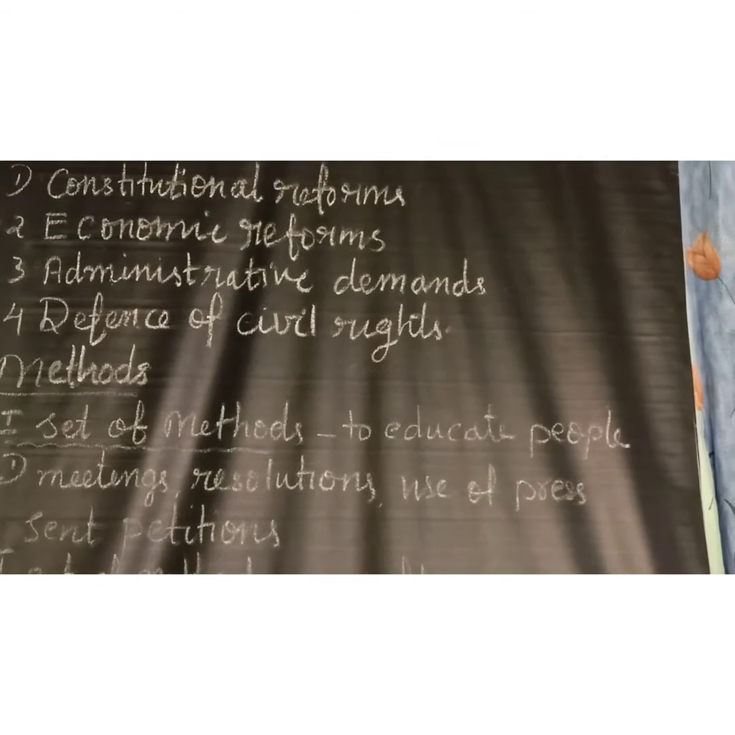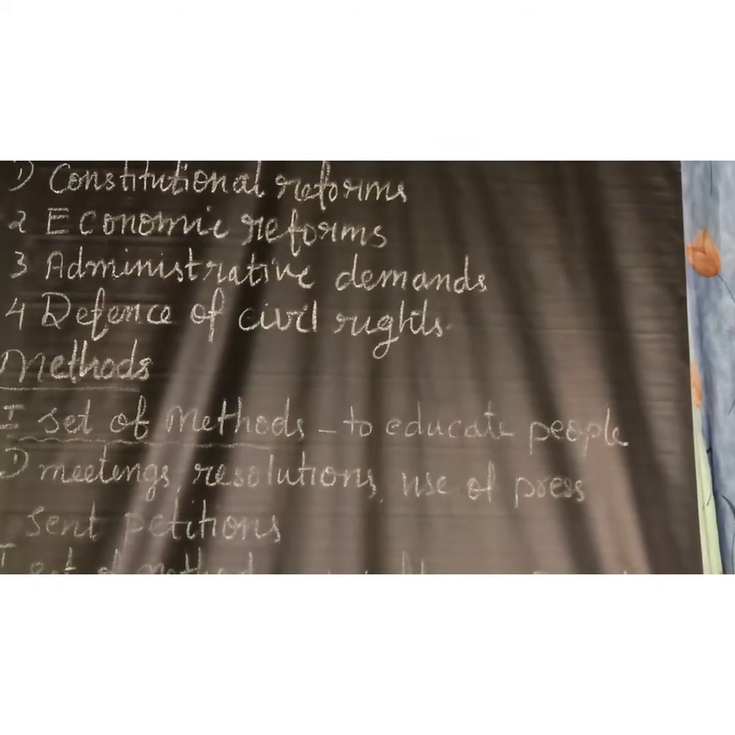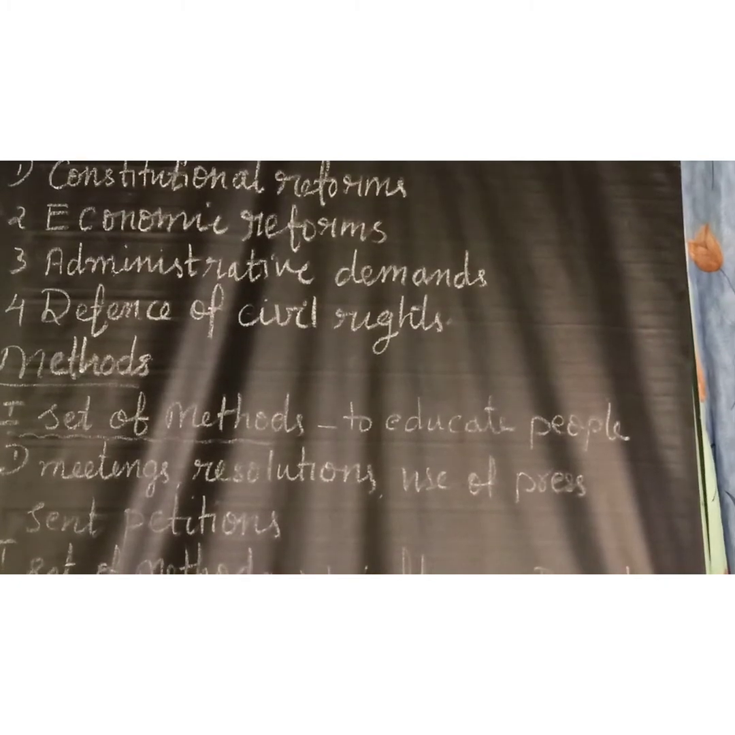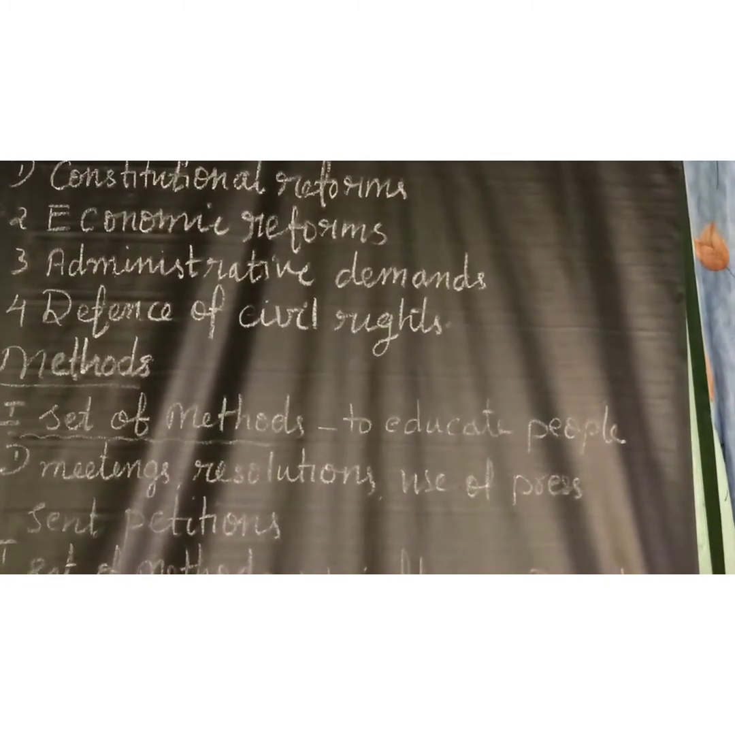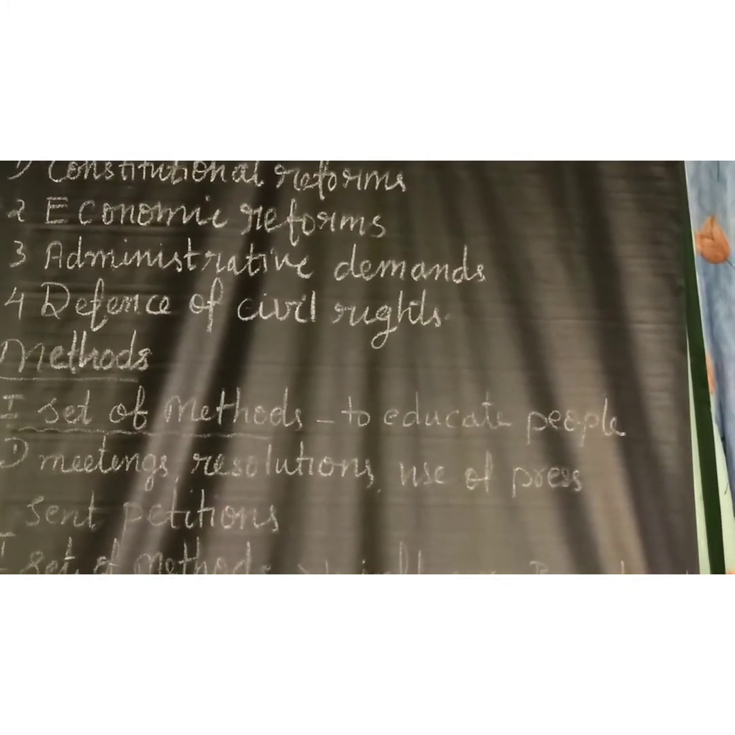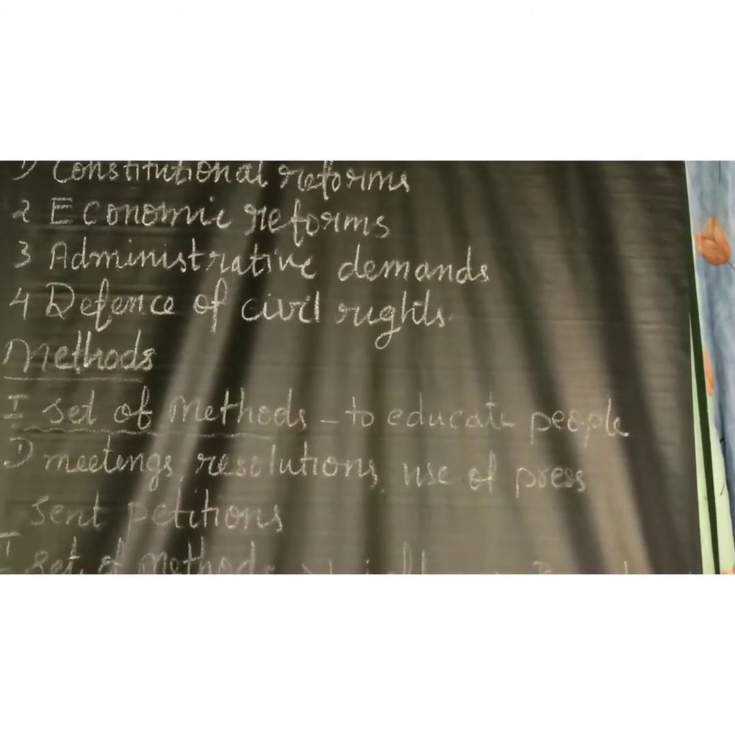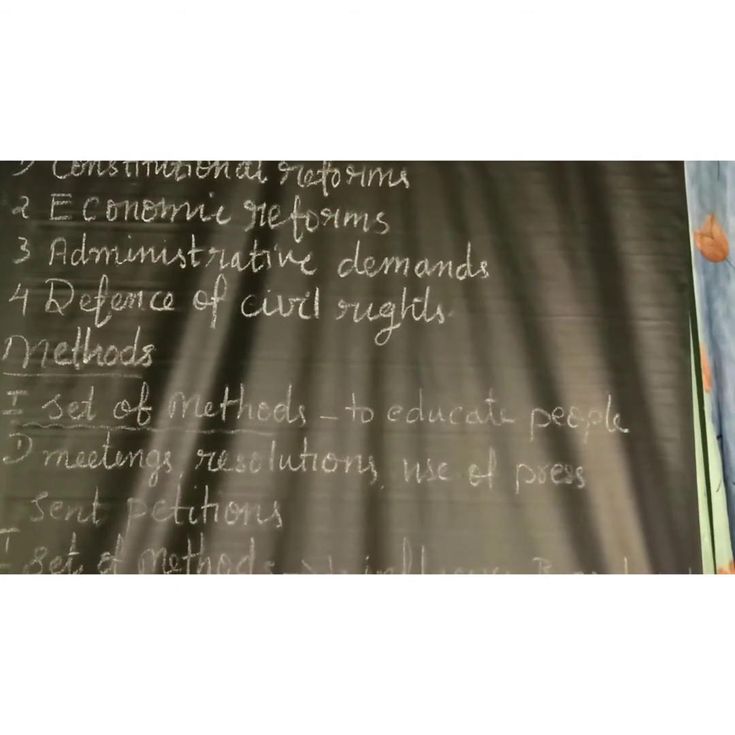Then improve the police system. Apart from that, they also demanded repeal of the Arms Act and the License Act. We already studied the Arms Act and License Act: Indians who wanted to keep arms or war weapons needed a particular license. All these they wanted repealed. So these are the administrative demands.